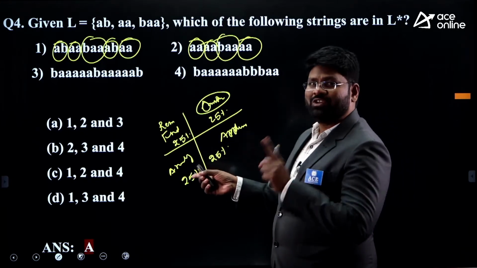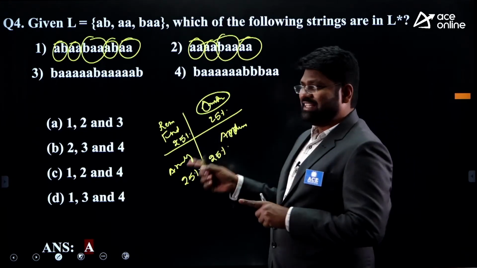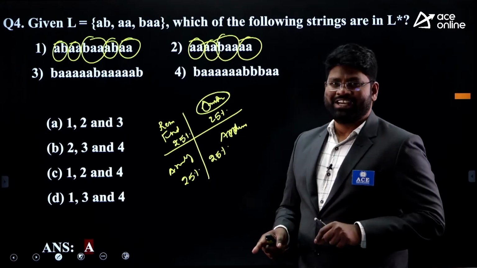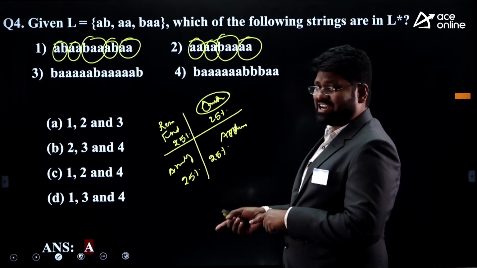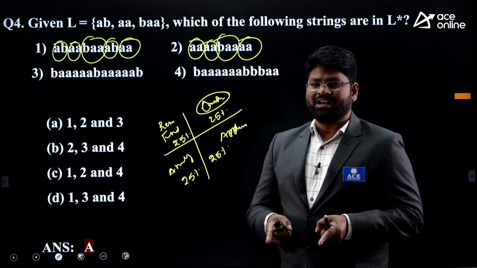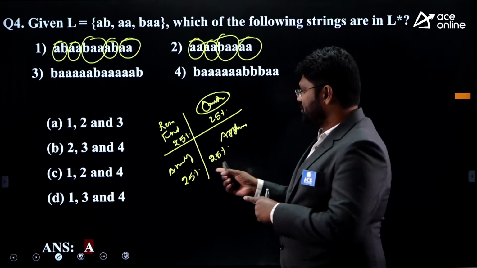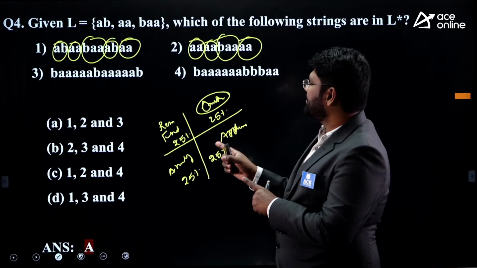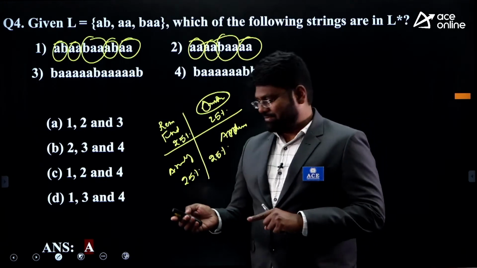And I am leaving 2 options to you. Third, you have to check whether it's a part of the language or not. And fourth, you also check whether it is part of the language or not. I mean, this is looking at whether it is part of L star or not. So those 2 options have been left to you. In my analysis, I have got that 1 and 2 are possible here.